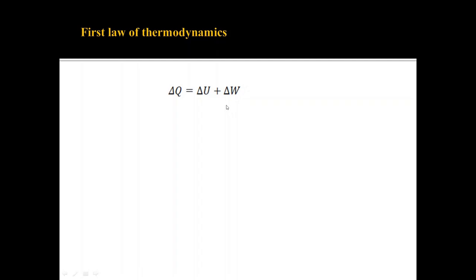Now, first law of thermodynamics is in accordance with the law of conservation of energy. As you all know, law of conservation of energy states that energy can neither be created nor be destroyed. So you can see that here one form of energy is related to other two forms of energy, or you can say that how one form of energy can be converted to other forms of energy. So let's try to understand this with the help of an example.